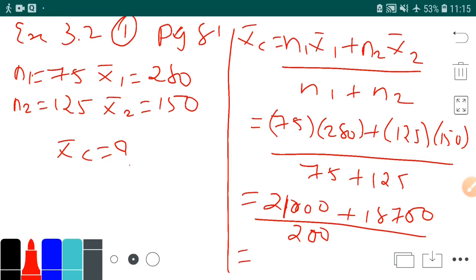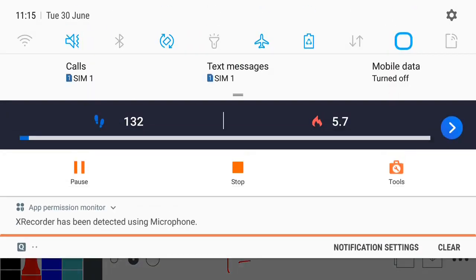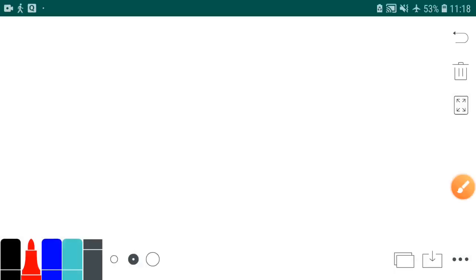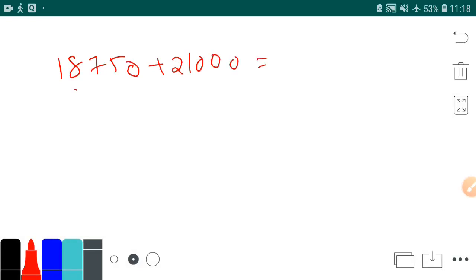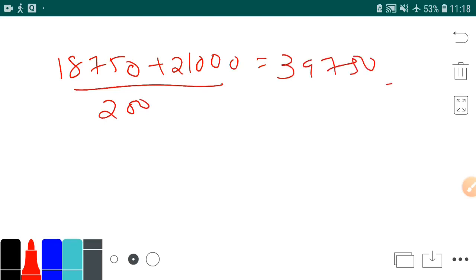Let's write it. The total of 18750 plus 21,000 is 39750, upon 200. So if you divide this, what do you get? You get 198.75. Okay, so this is your mean.